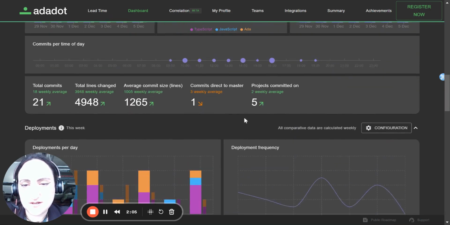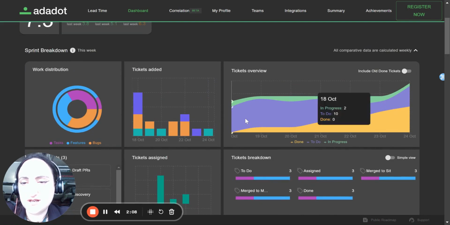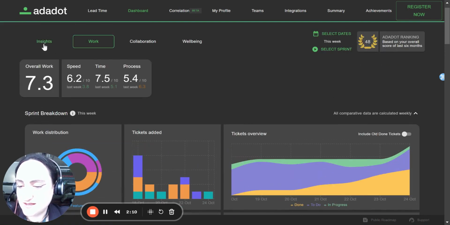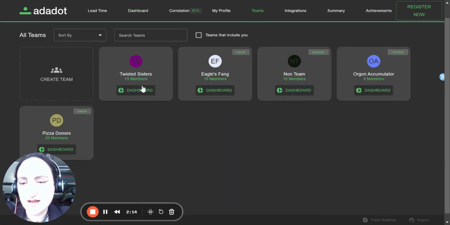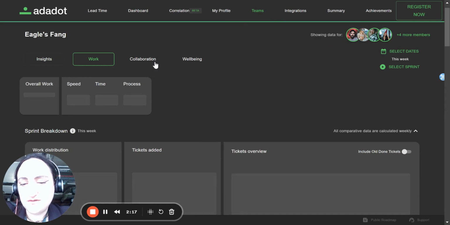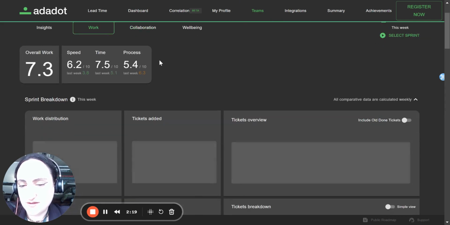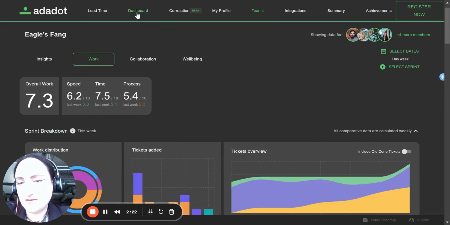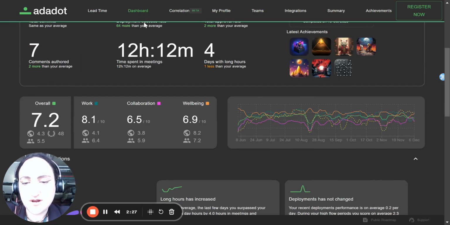The important thing to note is that this version is for the individual. There's also one for the team as well, so you can click here and look at that data at the team level. The individual cannot be monitored by the manager and micromanaged. And what that means from an information architecture point of view is that the individual has access to their own data, the manager has access to the aggregate team data.